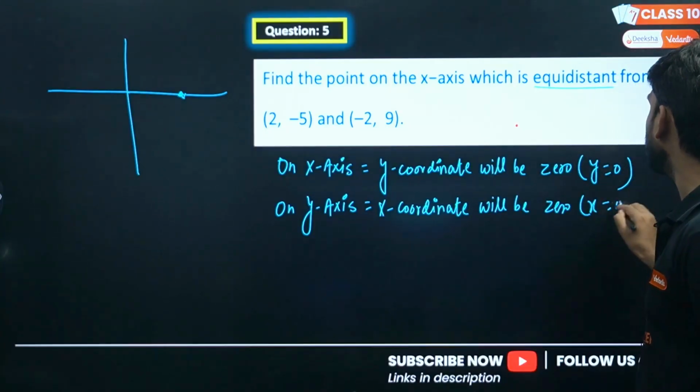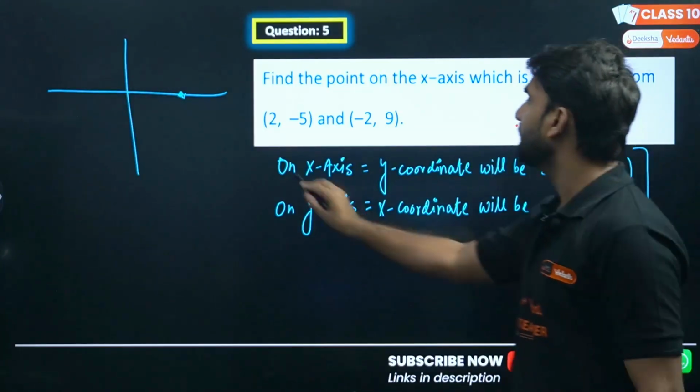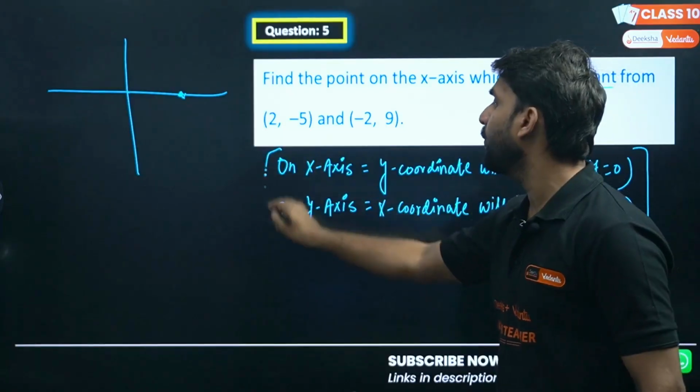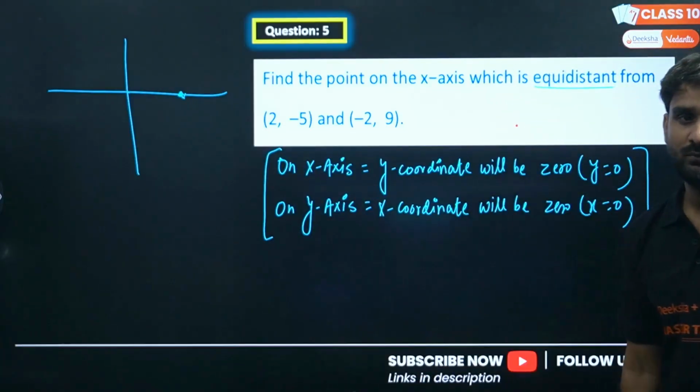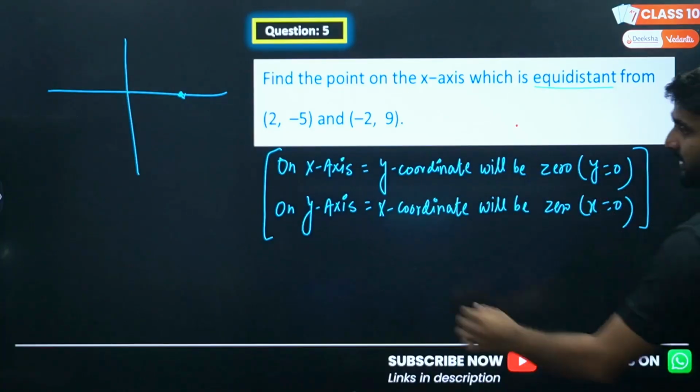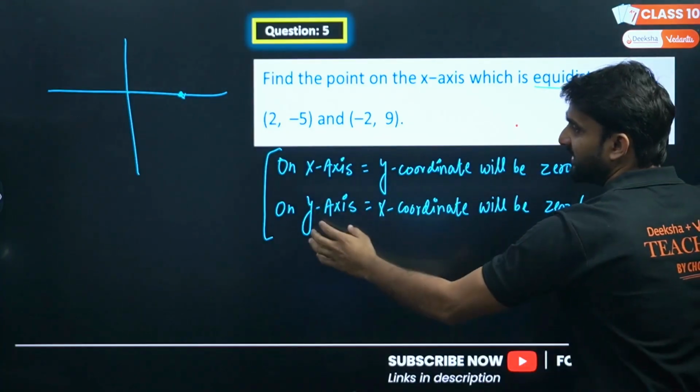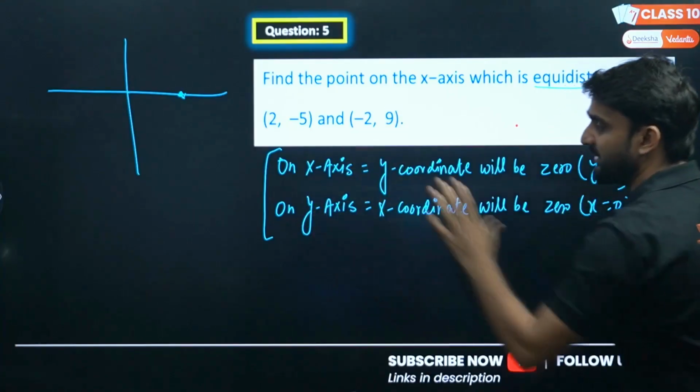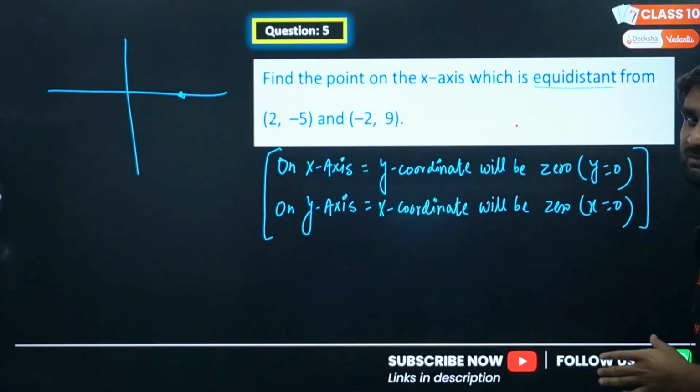Hope you have understood. These 2 points are very, very important. On the x-axis means y-coordinate is 0. On the y-axis means x-coordinate is 0.